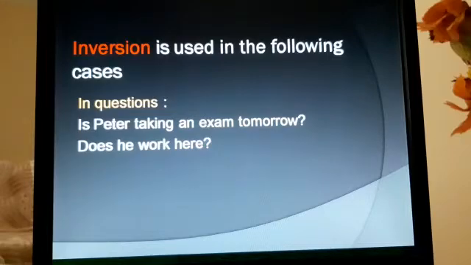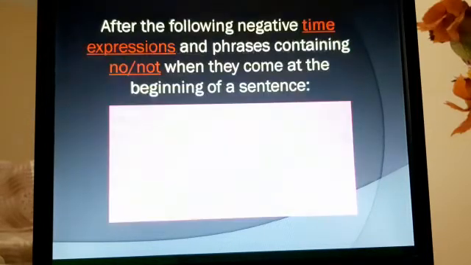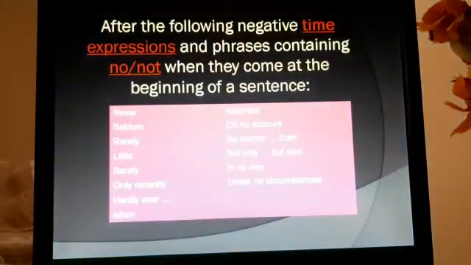Inversion is used in the following cases. In questions: Is Peter taking an exam tomorrow? Does he work here? But inversion is used even after the following negative time expressions and phrases containing no or not when they come at the beginning of a sentence.